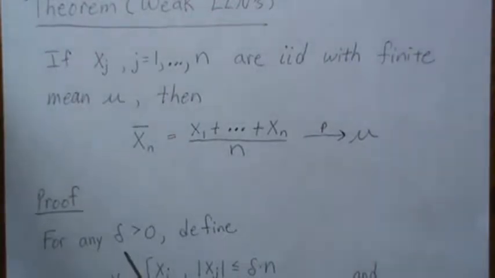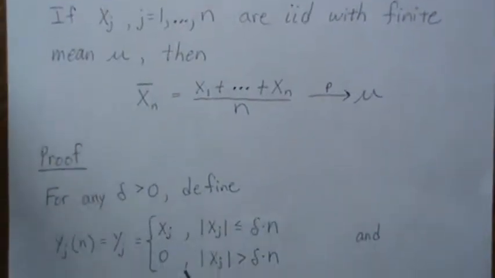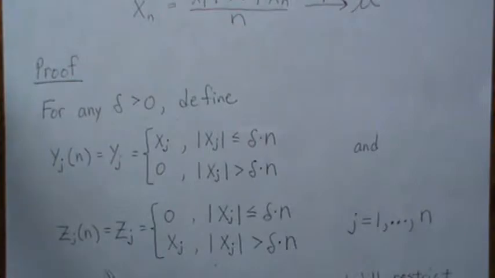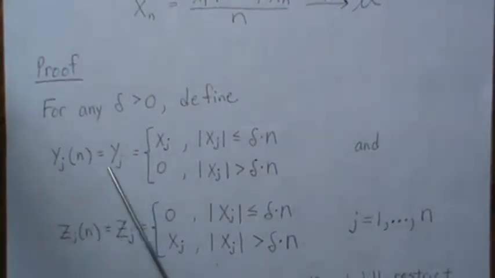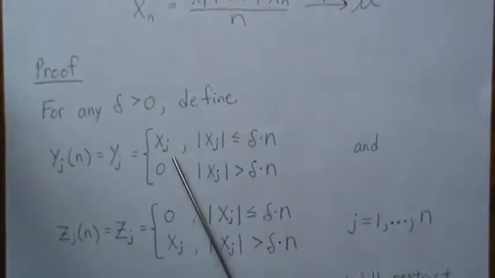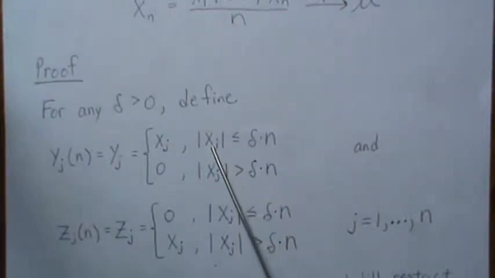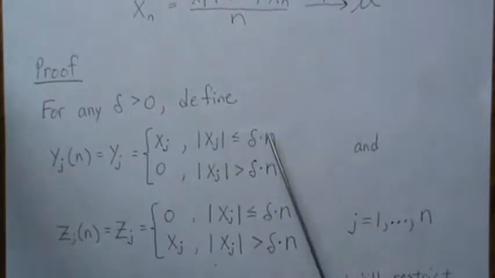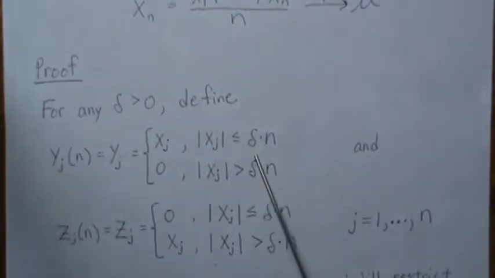So for any delta greater than 0, let's define two random variables. Okay, Y_j, and it's going to be like an indicator function, but instead of 1, we're going to have it equal X_j when the absolute value of X_j is less than delta n, and 0 if it's greater.